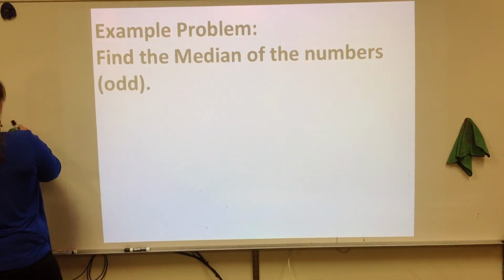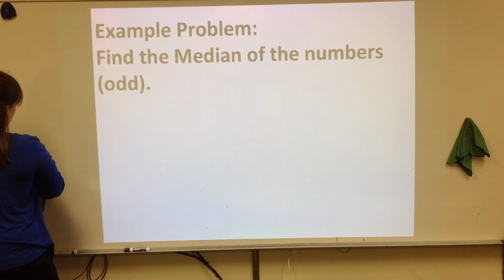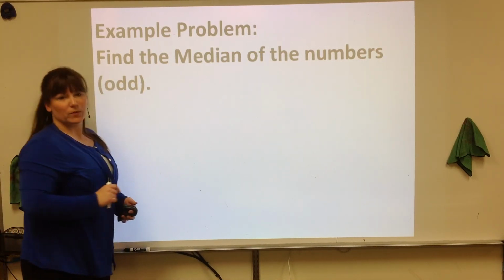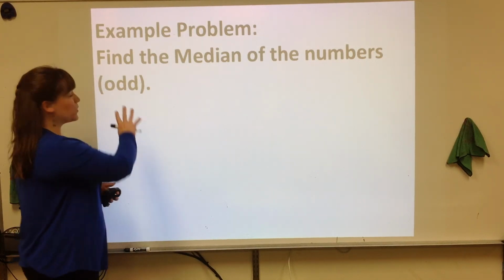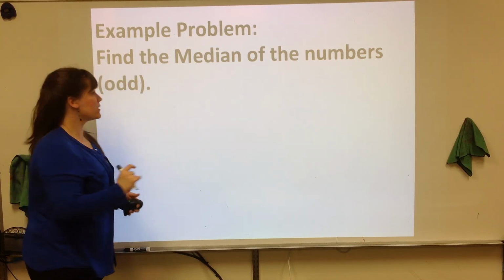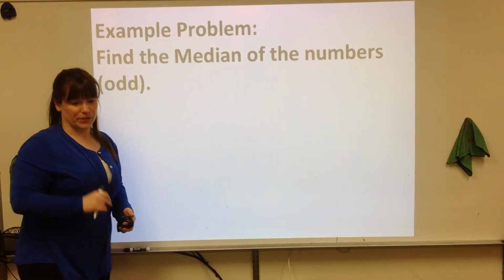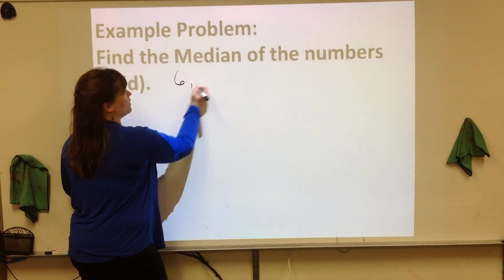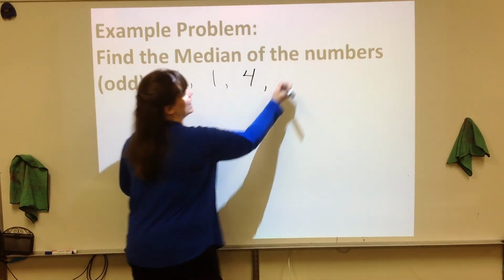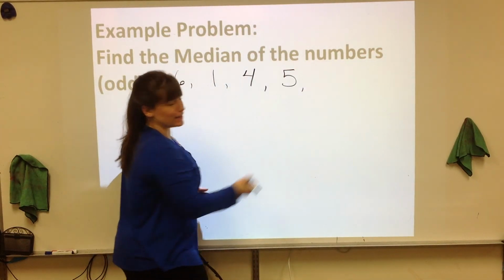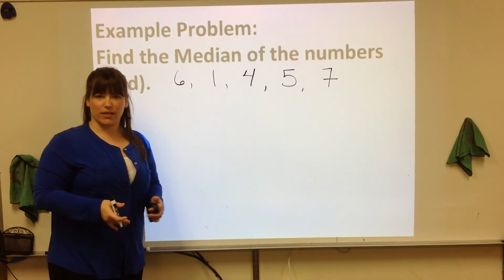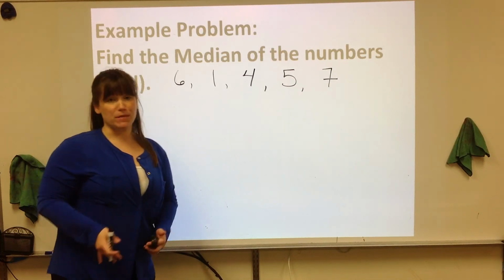An example, and now we're on the example side of your notes. The example problem that we're going to do to find the middle value, we're going to do 2. So make sure you write it a little bit smaller so you can fit 2 examples in that box. For the odd number set, we're going to have the numbers 6, 1, 4, 5, and 7. So that's our data set. We don't have a question that's connected to this, but that's okay. We're just going to find the median of these numbers.